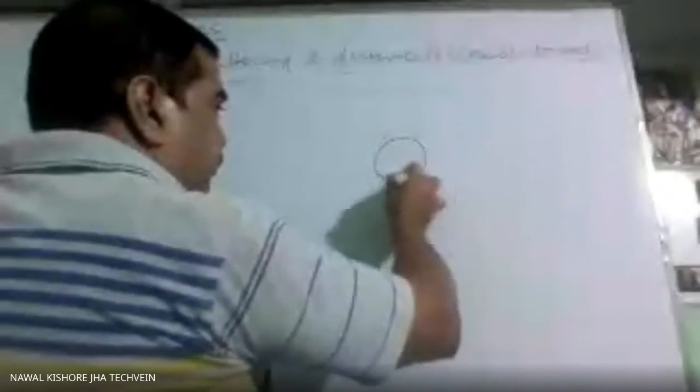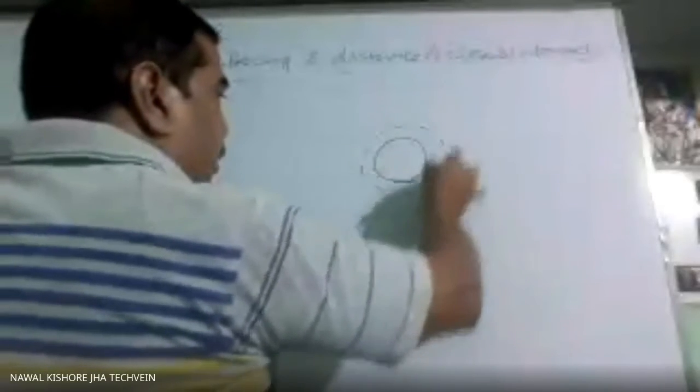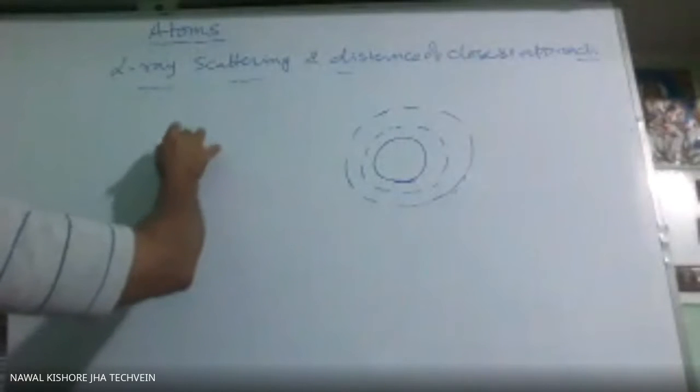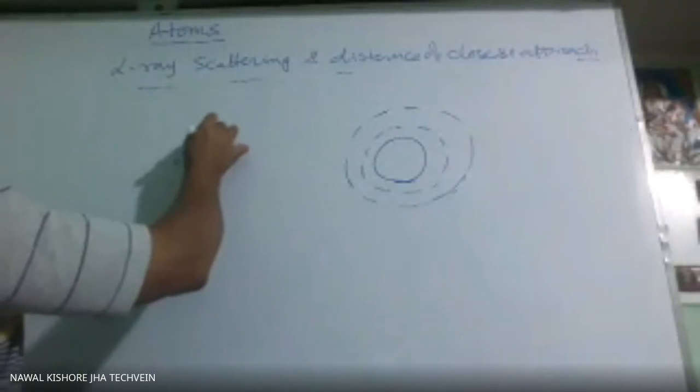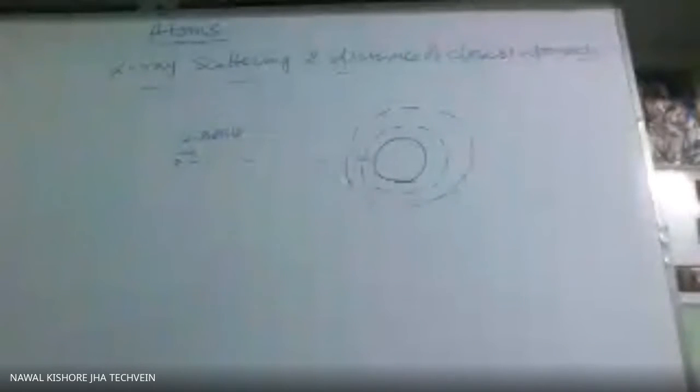So suppose this is the nucleus. You have the different orbits, maybe. If an alpha particle is going to strike this nucleus, just a head-on collision like that, so here what is happening?